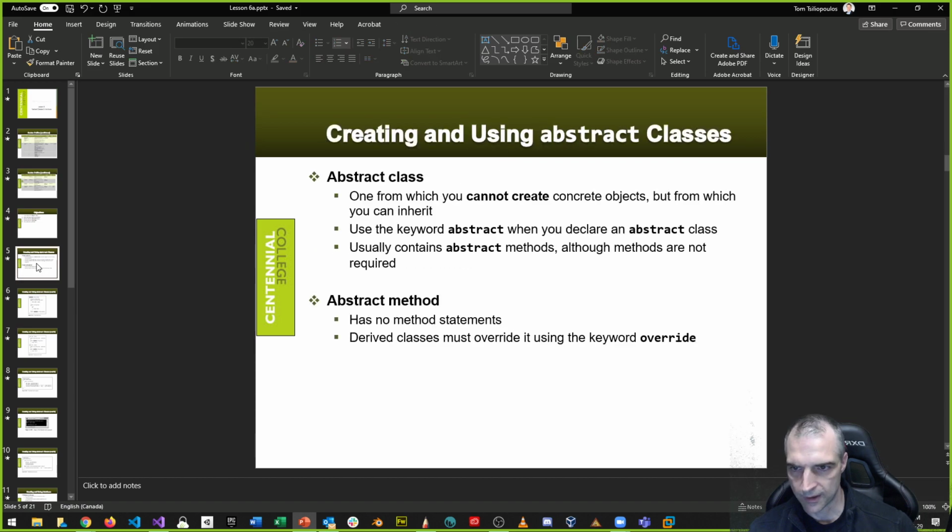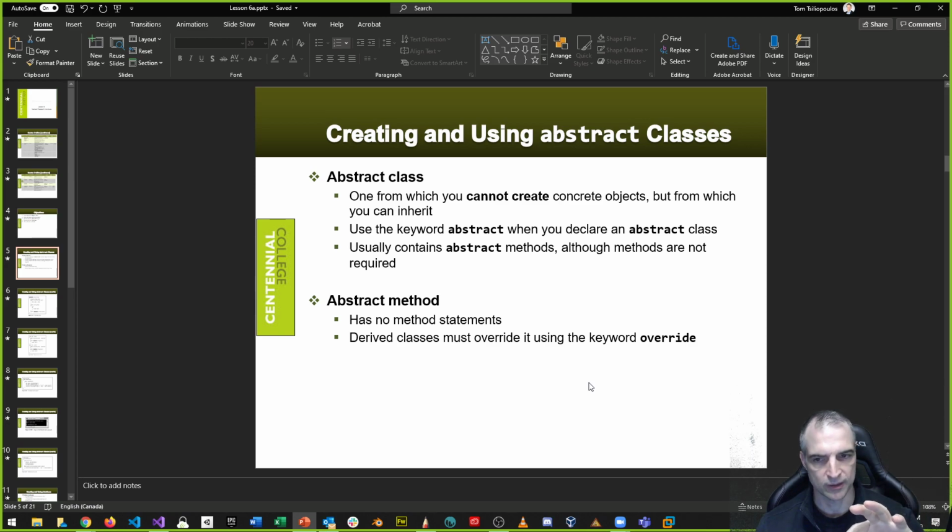So let's go and talk about what an abstract class is. Basically, like we said, you cannot create concrete objects. Concrete class, concrete objects. Abstract class, no objects. You can't make objects of an abstract class, right? And sometimes we have abstract methods, right? So you can create a method header, a signature, but no implementation.